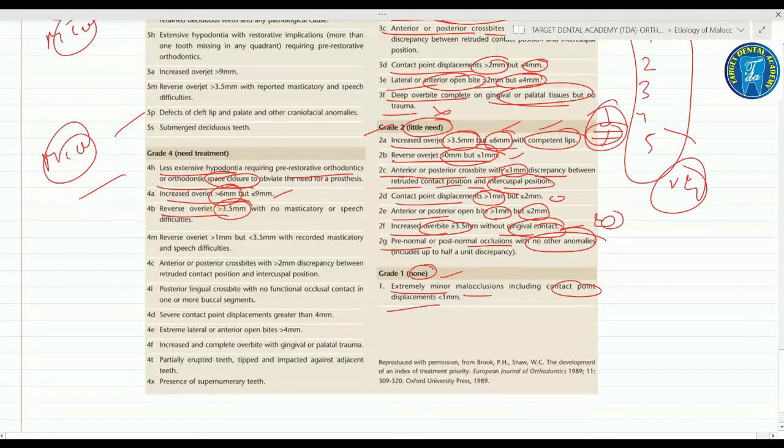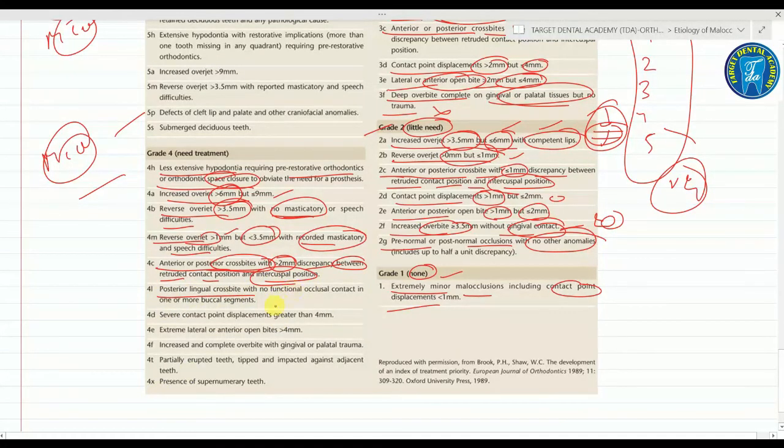A reverse overjet of more than 3.5 mm, but in this no masticatory or speech difficulties. Next is reverse overjet more than 1 mm but less than 3.5 mm, but with recorded masticatory and speech difficulties. Next is the anterior and posterior crossbite with more than 2 mm of discrepancy between the retruded contact position and the intercuspal position.